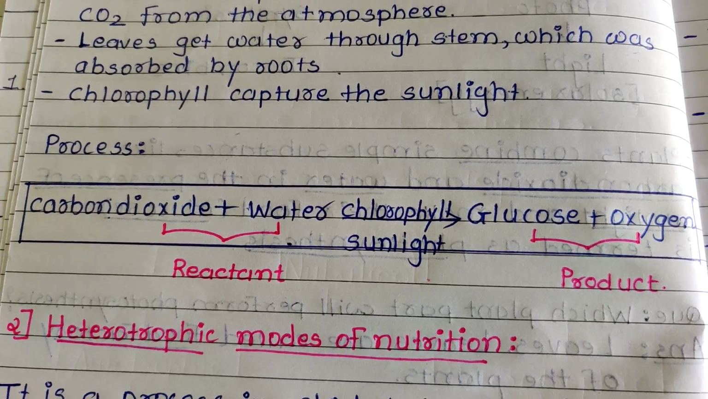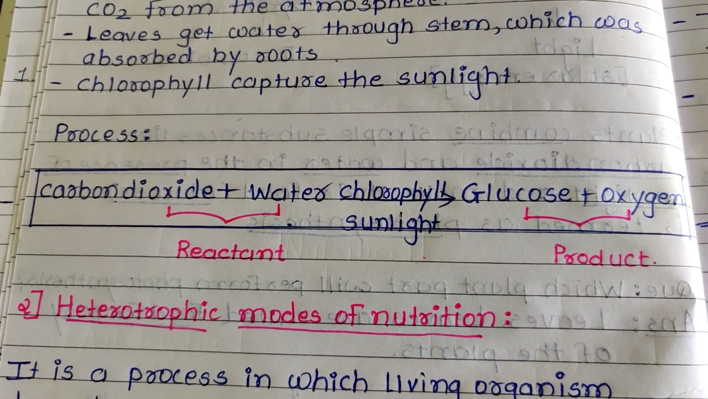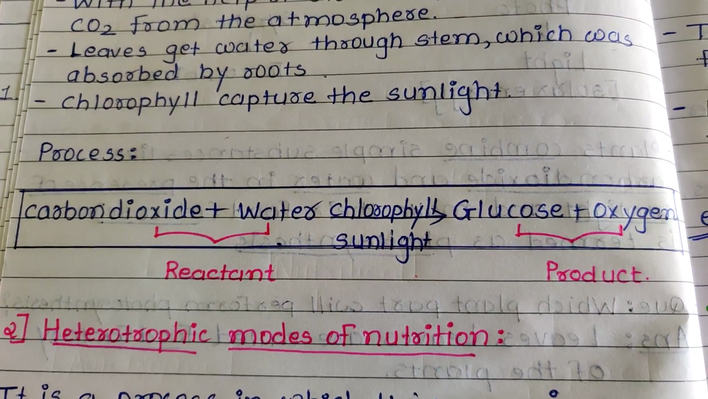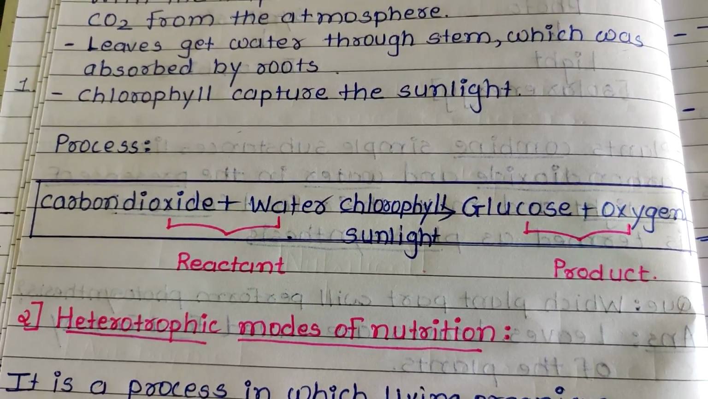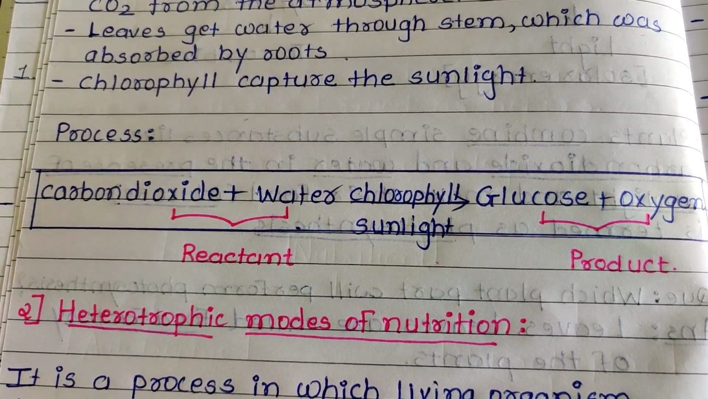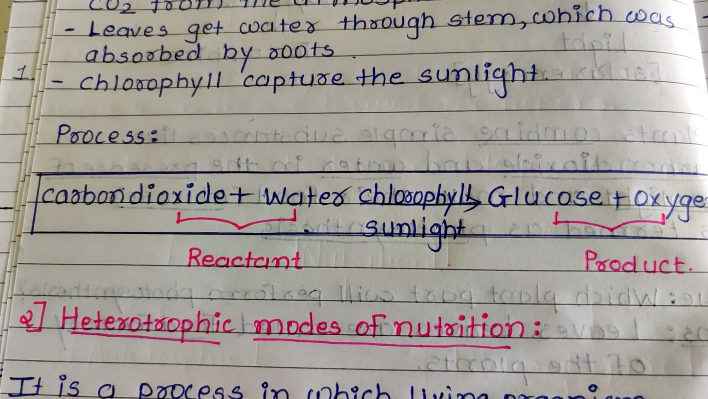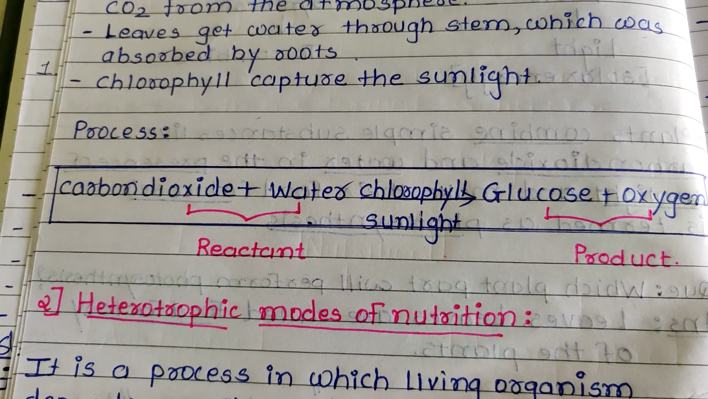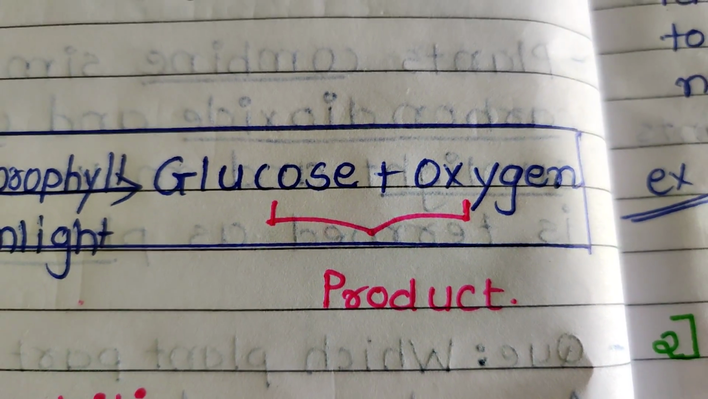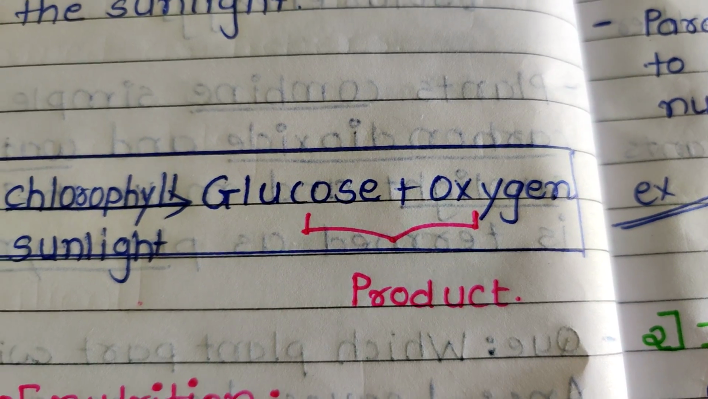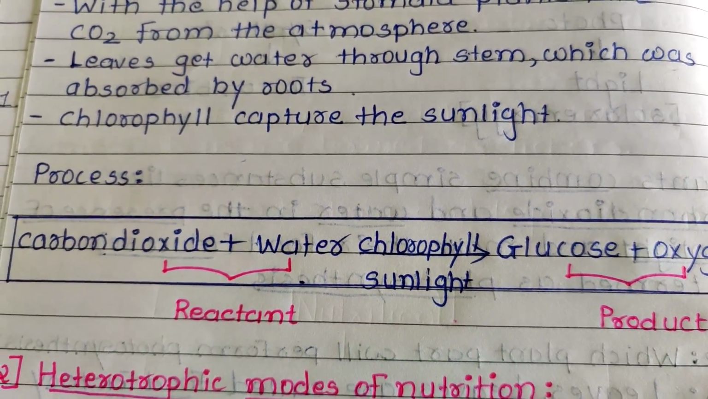This equation is called a word equation, because every word is written in words. In the presence of sunlight, carbon dioxide and water are known as reactants because they take part in this process. Carbon dioxide and water combine and you get the products, that is glucose and oxygen. Understood? So this whole process is considered the photosynthesis process.